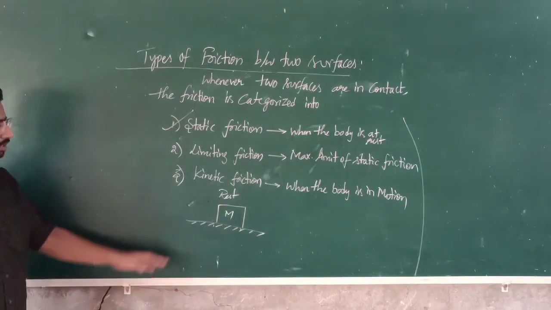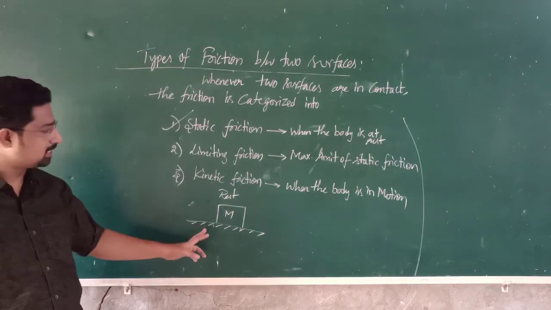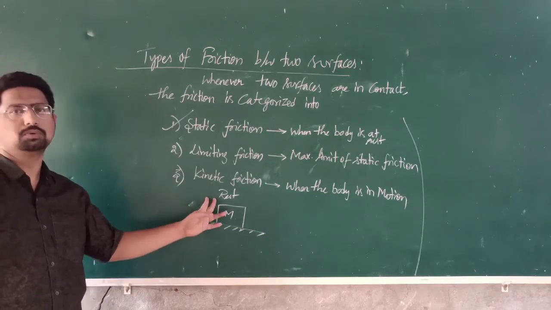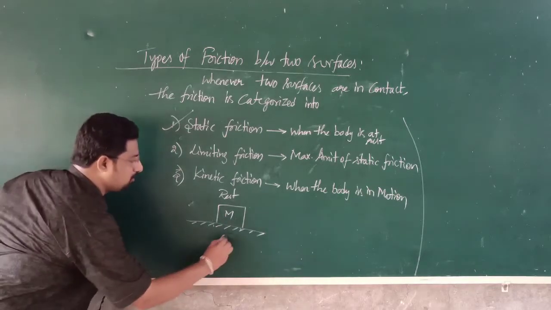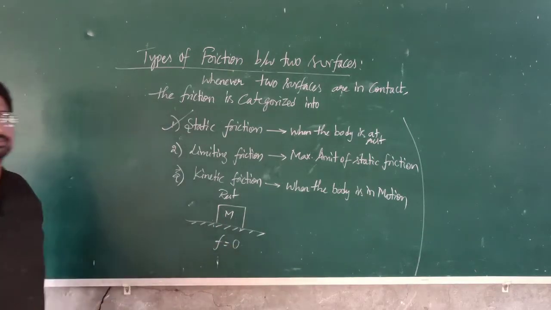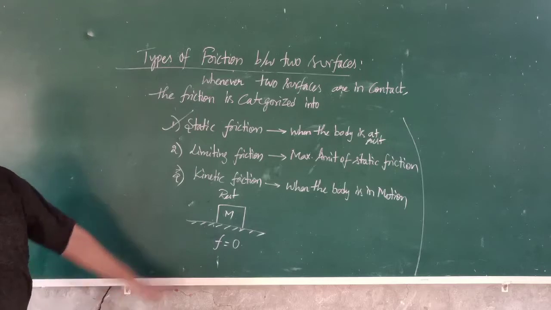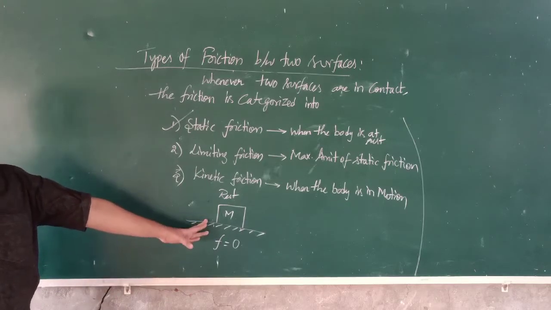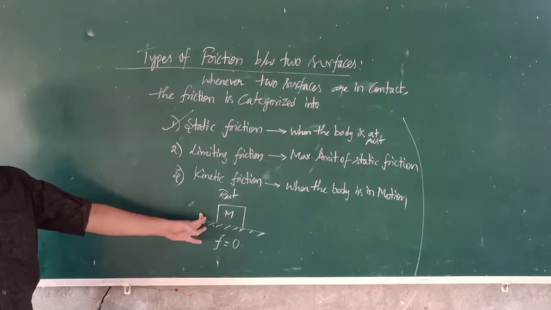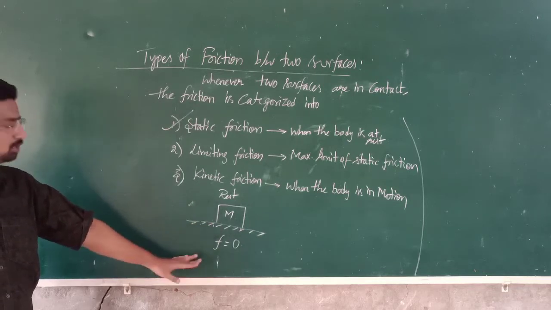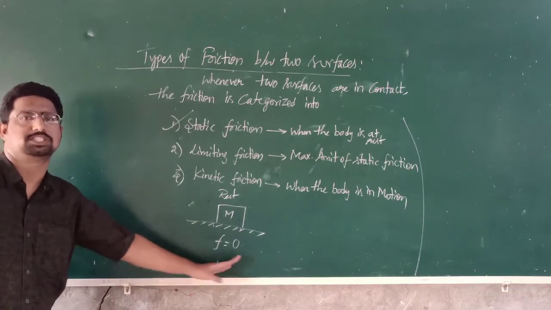Since the body is at rest and doesn't have any tendency to move, there will be no friction. As there is no tendency of motion, there is no relative motion between the two surfaces, so friction will not act. So f is equal to 0.